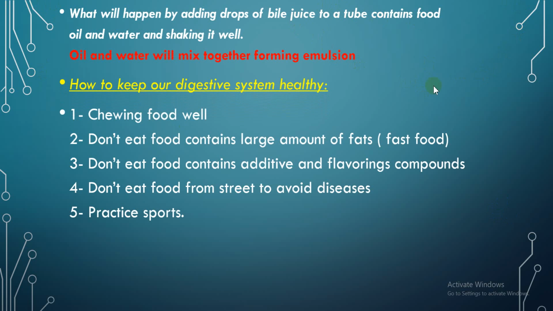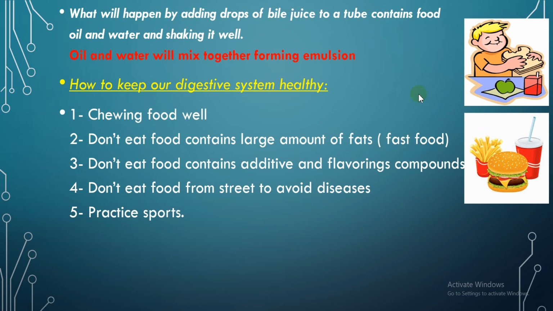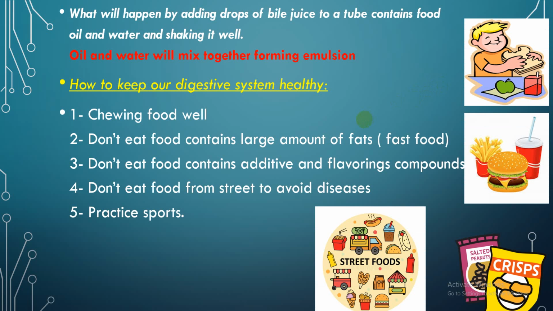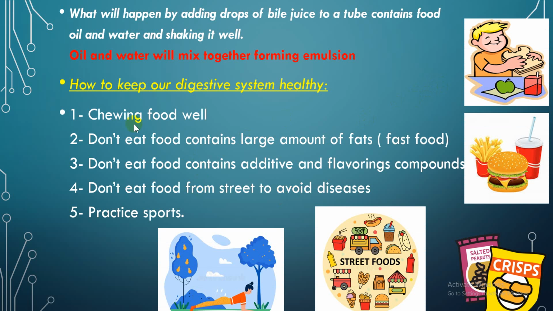So how can I keep our digestive system healthy? By chewing the food well. Don't eat food containing a large amount of fat, like fast food. Don't eat food containing flavor additives. Number 4, don't eat food from the street, to avoid diseases. Number 5, practice sports and do a lot of exercise.